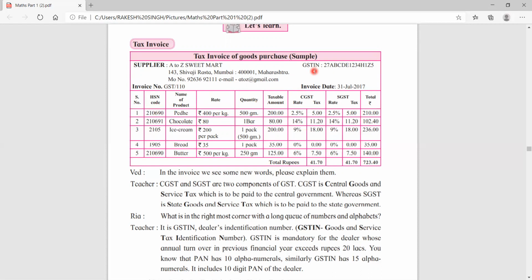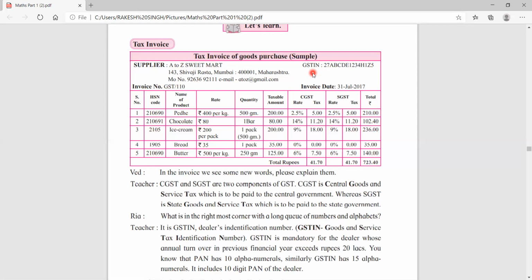This is the important part for the supplier. Now you can see, children, there are 15 letters and numbers together. 27, then A B C D E 1 2 3 4 H 1 Z 5. This all together is 15. Now this is the very important part for the supplier.